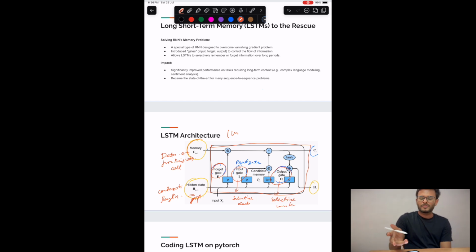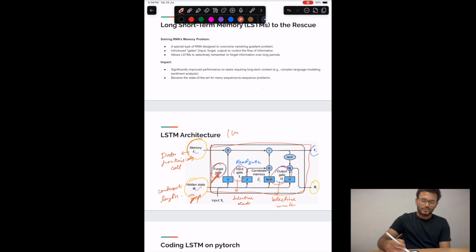Now consider a real life example. If you are fed up with a huge amount of data, consider this memory and data set, they constitute a large amount of data. So the first thing you'll try to see is what all things I can easily forget from here. I mean, what all things are not important for me to answer. That comes into the forget gate.